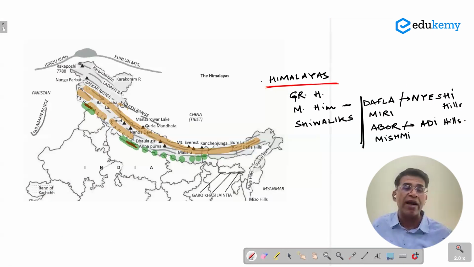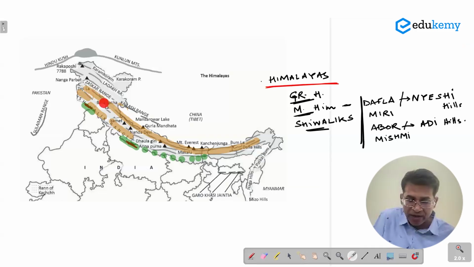In this, I'm showing you the Himalayan ranges, the mountains of the Himalayas. Himalayas essentially are three systems. We have three ranges. We have the Great Himalayas, the highest ones, the Middle Himalayas, and the Shivaliks. If you look at this particular diagram, this northern one here is the Great Himalayas, right from west towards east, almost continuous here. Then we have Middle Himalayas. We have some ranges here. They also continue further eastwards. They merge with the Great Himalayas in the eastern side. So they continue on this side like this, and they merge here. And these are the Shivalik Hills.